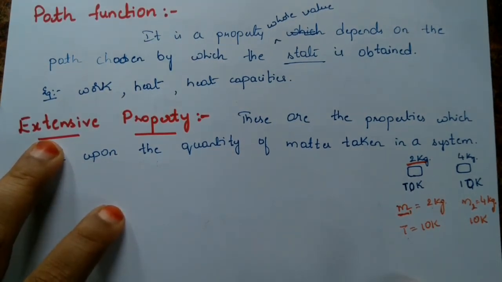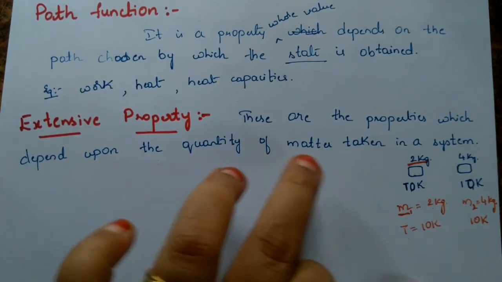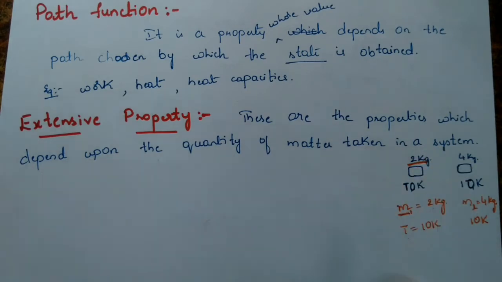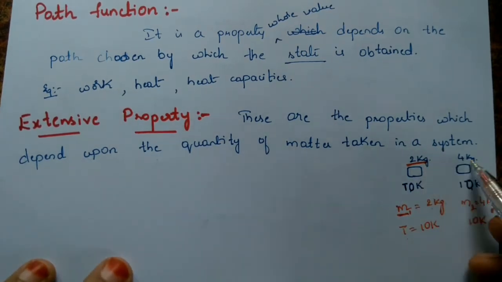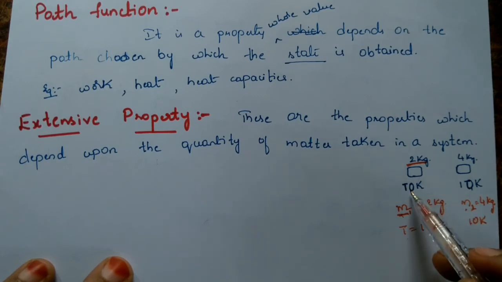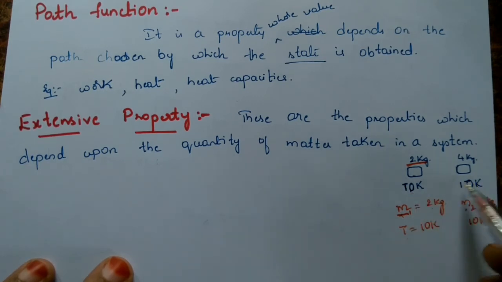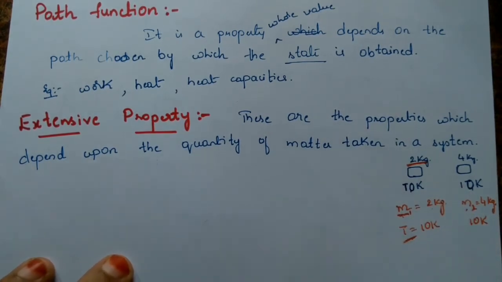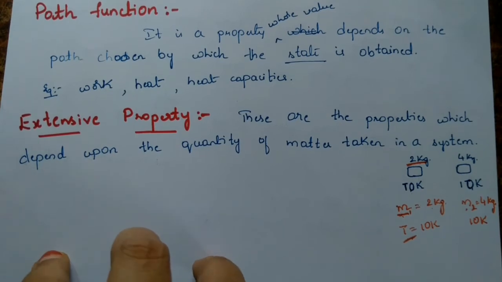So extensive properties are the properties which depend upon the quantity of matter taken in a system. If the amount of substance changes, the quantity also changes. If the amount of substance is changing but the quantity is not changing, such properties are called intensive properties. Clear? Such properties we are naming as intensive property.